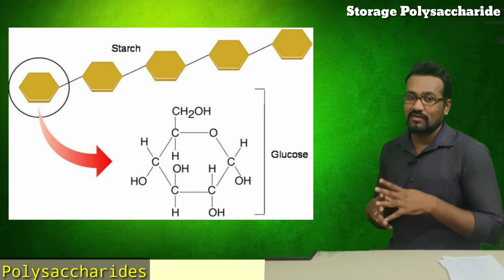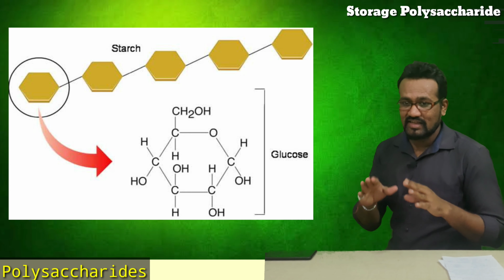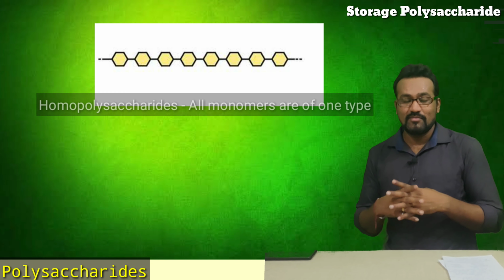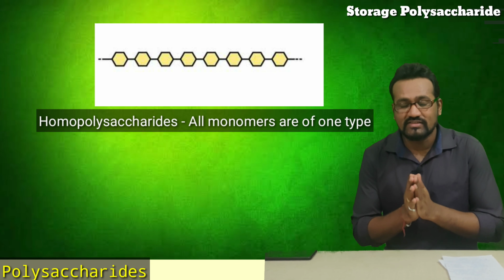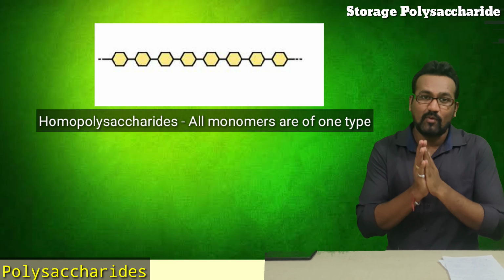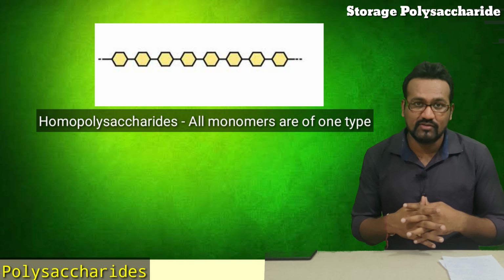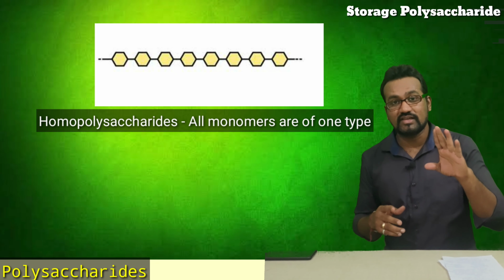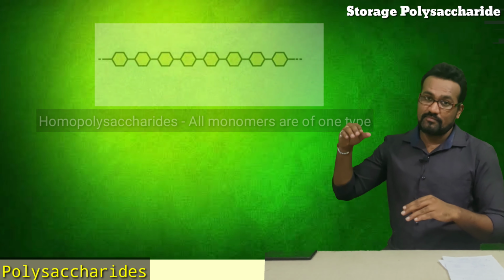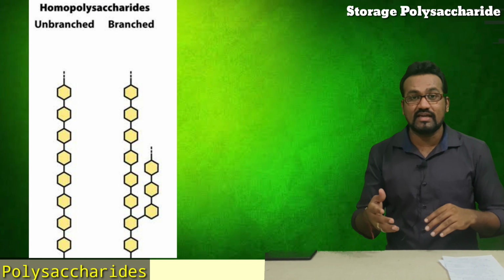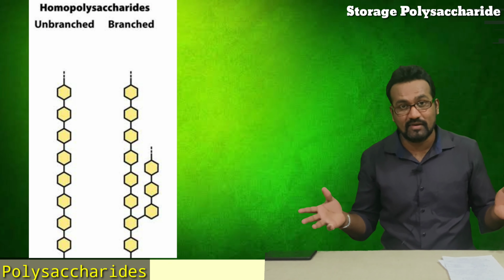But it is not so simple, because starch molecules are again of two different types. Remember, starch consists of only one type of monomer. So starch is a homopolysaccharide, you have to mention here. Previously we said that homopolysaccharides can be branched and unbranched.